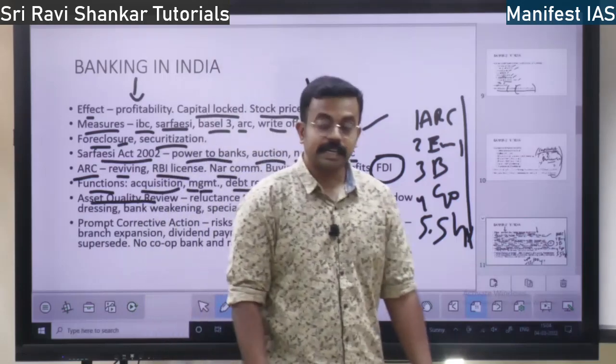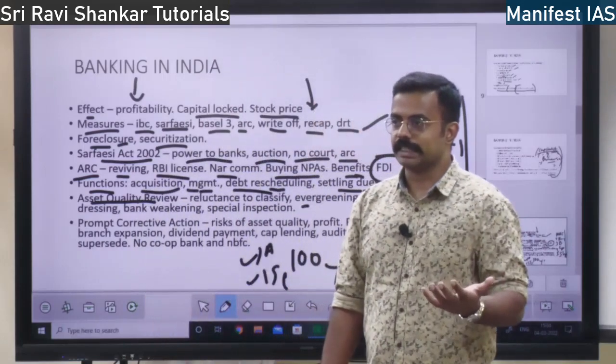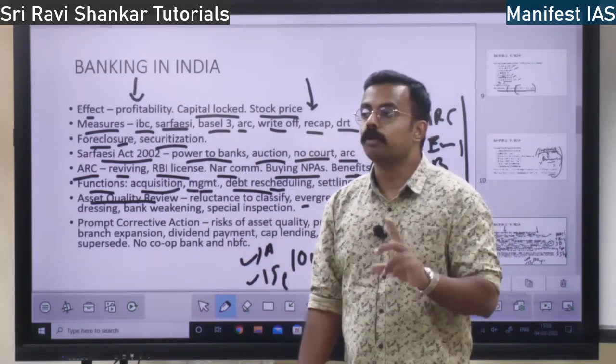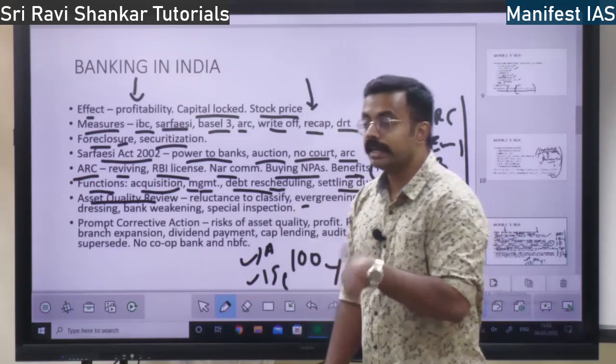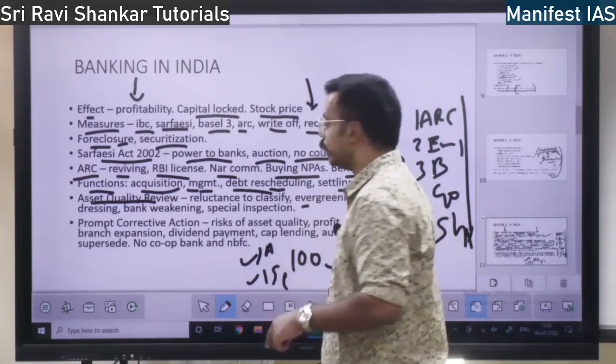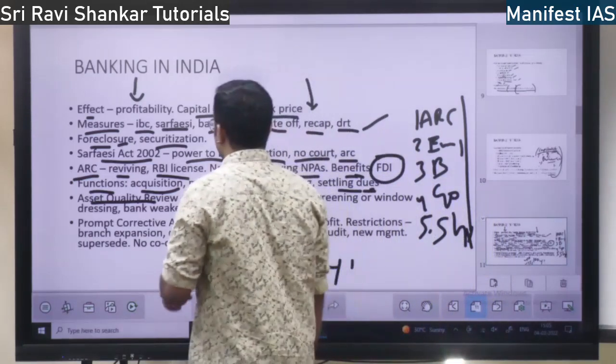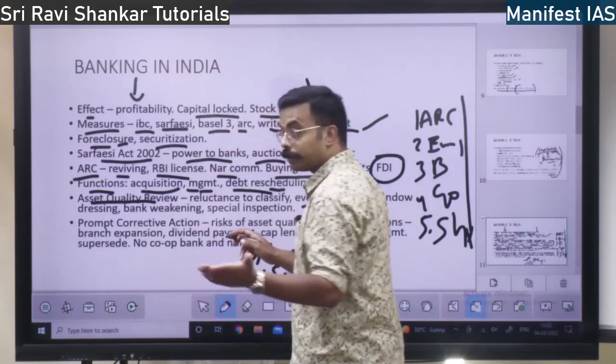Next, asset quality review. See, asset, you know what is an asset? Property. Then the quality, what is the quality? Is it a good asset or a bad asset? That reviewing is called asset quality review. So it is done by, see what the banks were going to do.